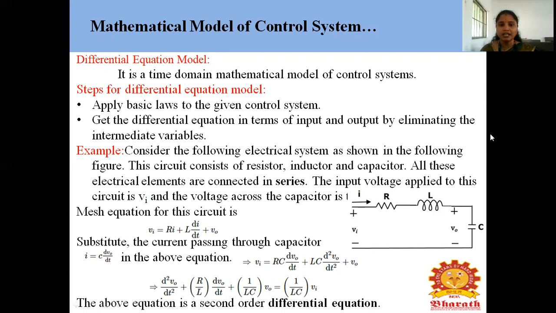Okay, substitute the current passing through the capacitor, i is equal to C dV0 by dt, in the above equation. So Vi is equal to RC dV0 by dt plus LC d squared V0 by dt squared plus V0. Okay, so d squared V0 by dt squared plus R by L dV0 by dt plus 1 by LC V0 is equal to 1 by LC Vi. Okay, finally we derive this equation. The above equation is a second order differential equation because it has a d squared.